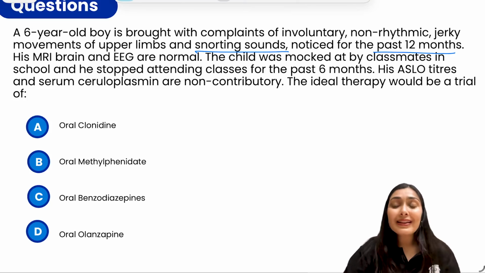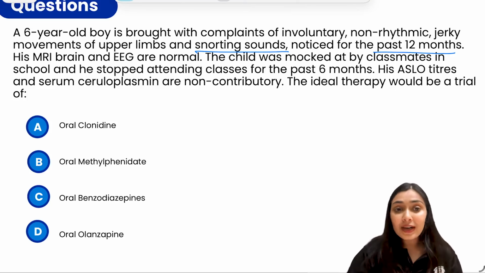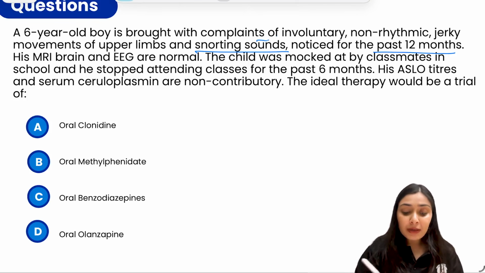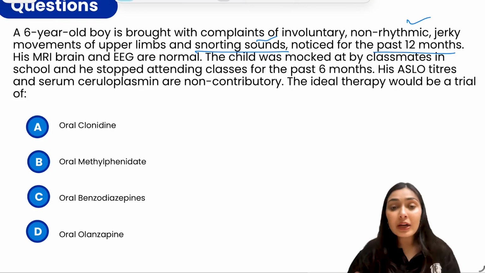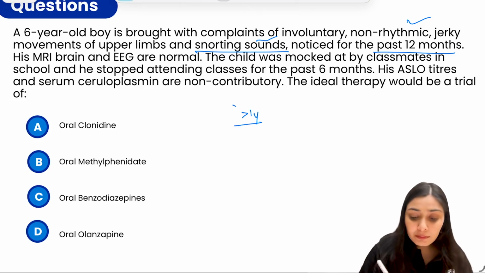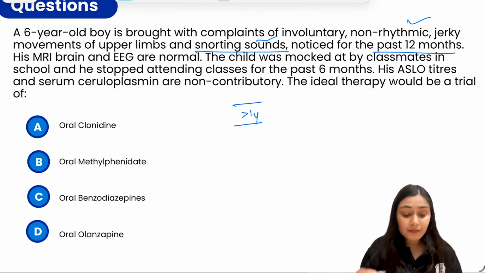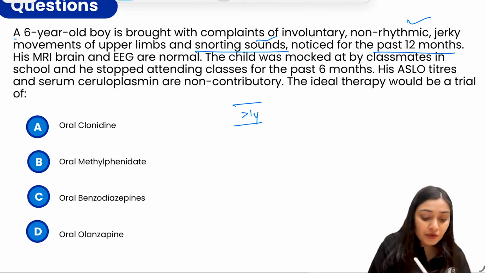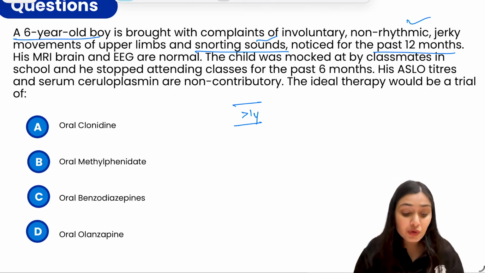So can you look at the typical scenario over here? You see a tic-like picture, right? There are vocal tics also, and there are some motor tics also. Combination, multiple motor tics along with phonic tics, snorting sounds. The duration is also given as more than 1 year, 12 months. The onset should be before 18 years of age. Here the age is 6 years.